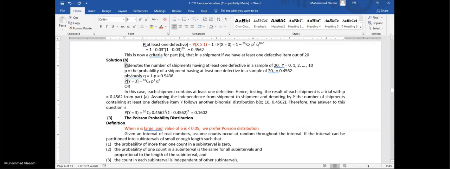So define your variable in this case. Y denotes the number of shipments. Why are we drawing these shipments? Number of shipments having at least one defective in a sample of 20. We are observing whether a shipment contains at least one defective in a sample of 20.